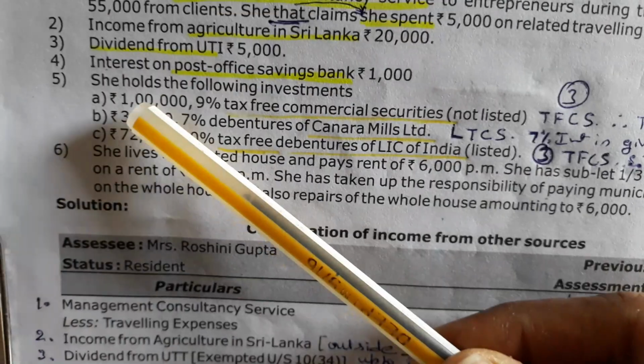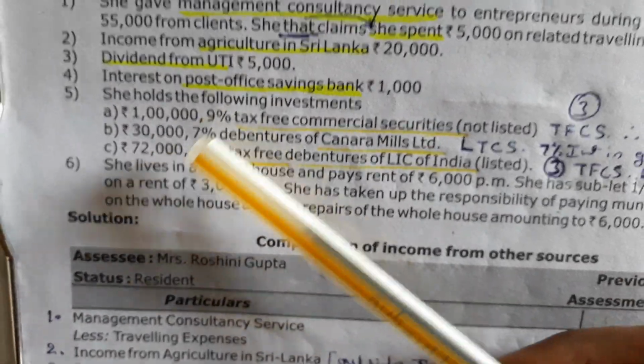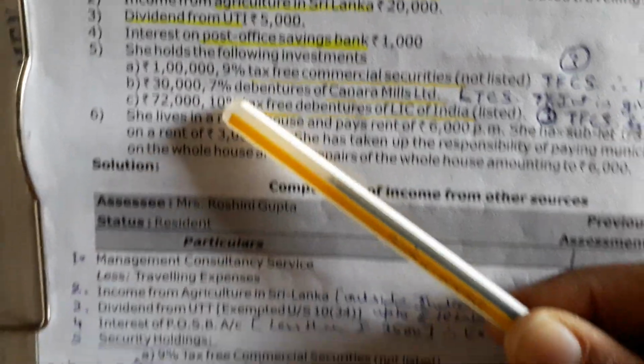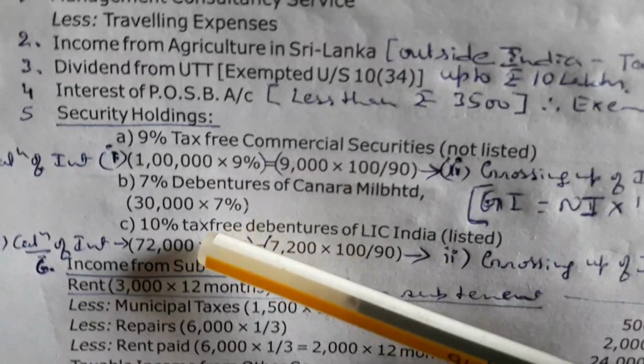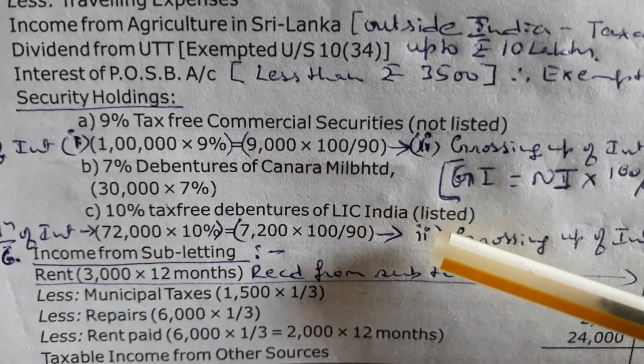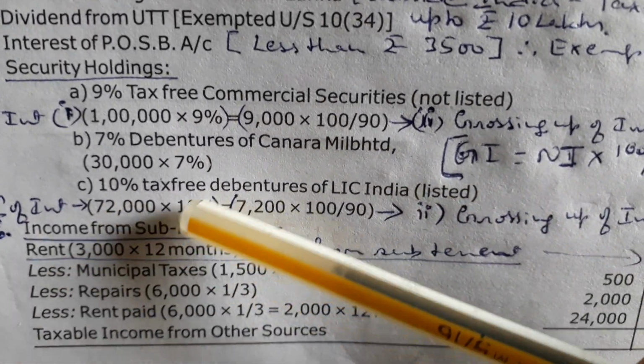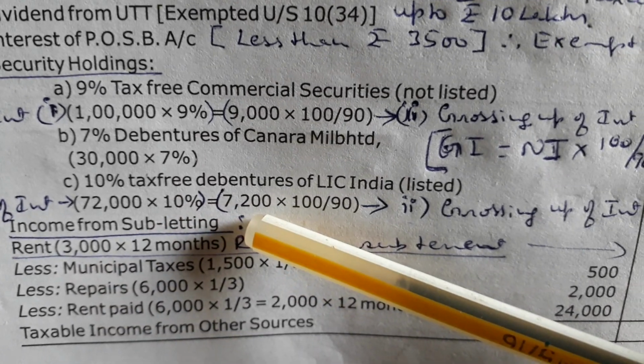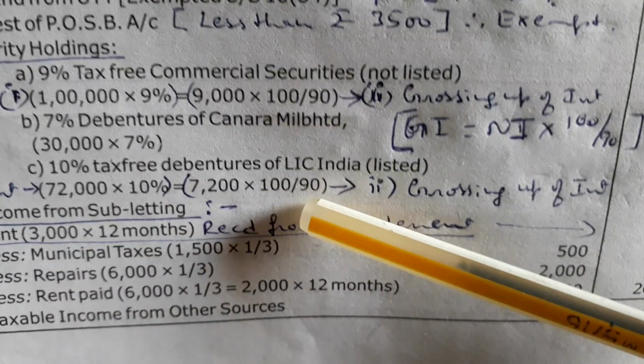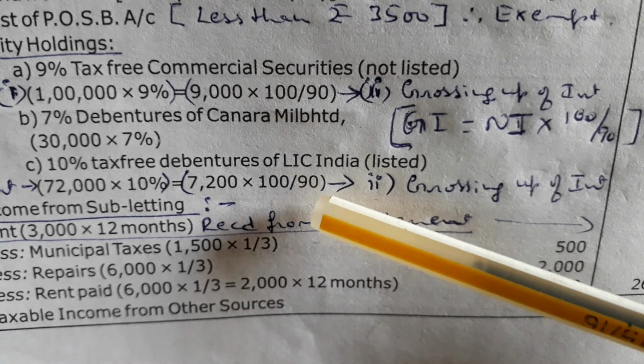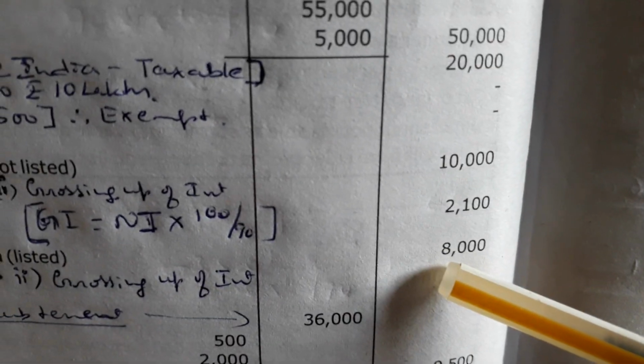Like problem A, two steps are there. First, calculate the interest. Next, you have to convert into gross amount. 72,000 into 10% is 7,200 into 100 divided by 90 using the grossing up formula. Answer will be 8,000.